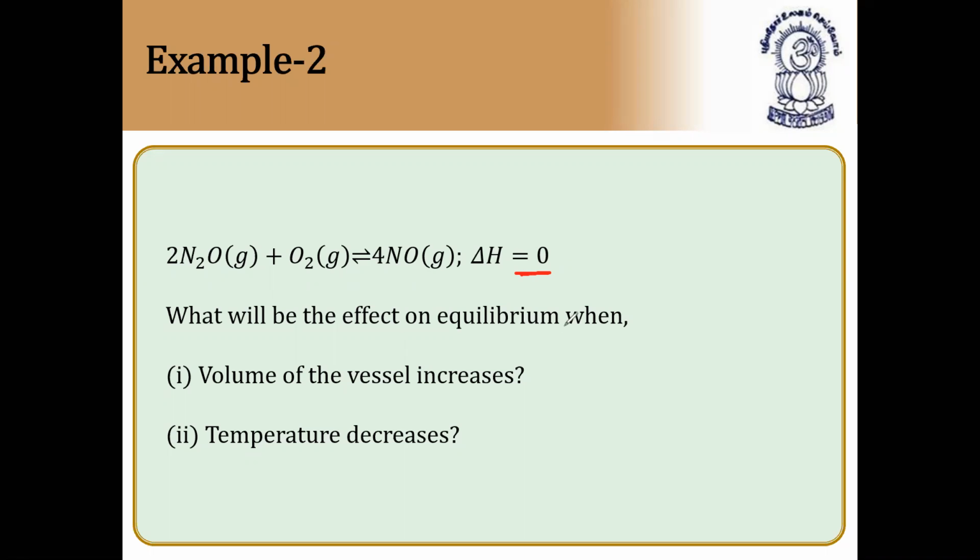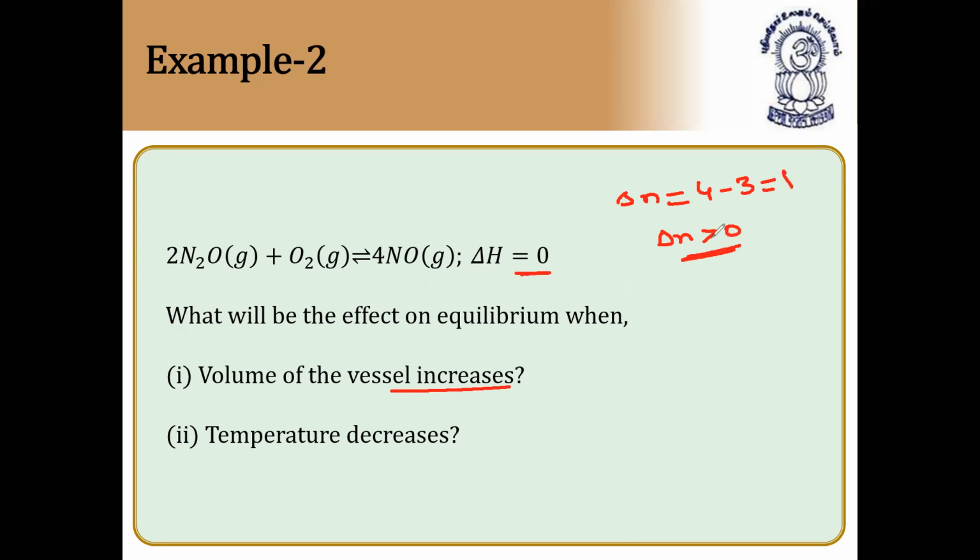What will be the effect on equilibrium when volume of the vessel increases? Since delta H is positive, first we need to consider delta N values for volume. What is the value of delta N? 4 minus 3 is equal to 1. That is, delta N is greater than 0.